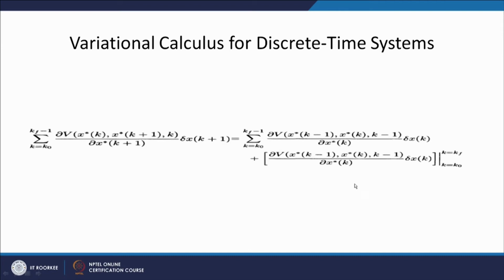This term is out of the summation, but evaluated at the values k equal to k 0 and k equal to kf.